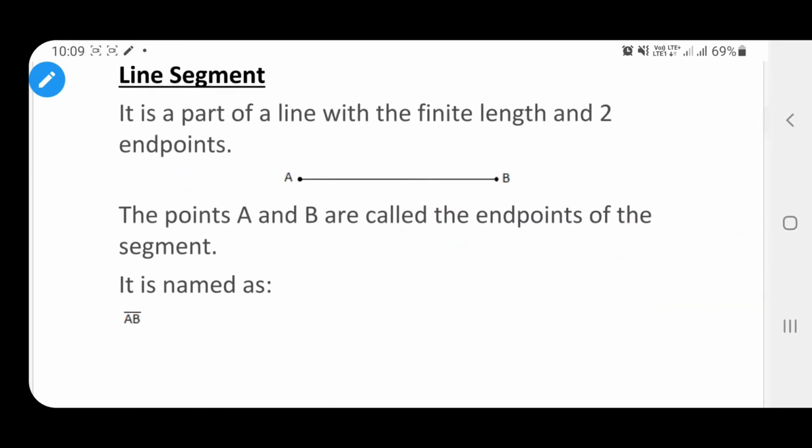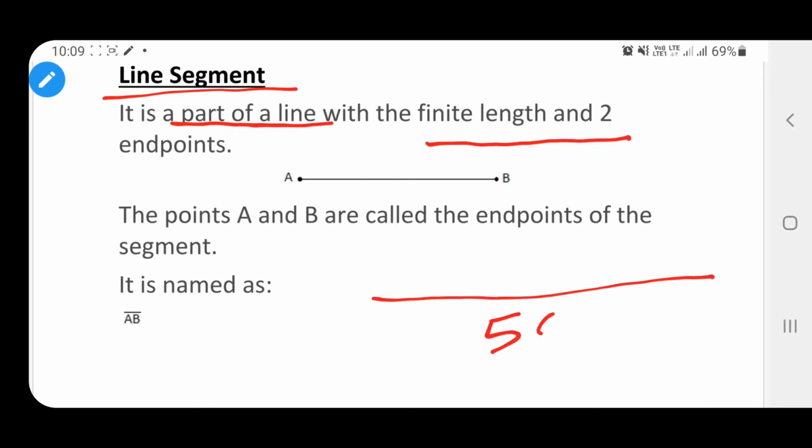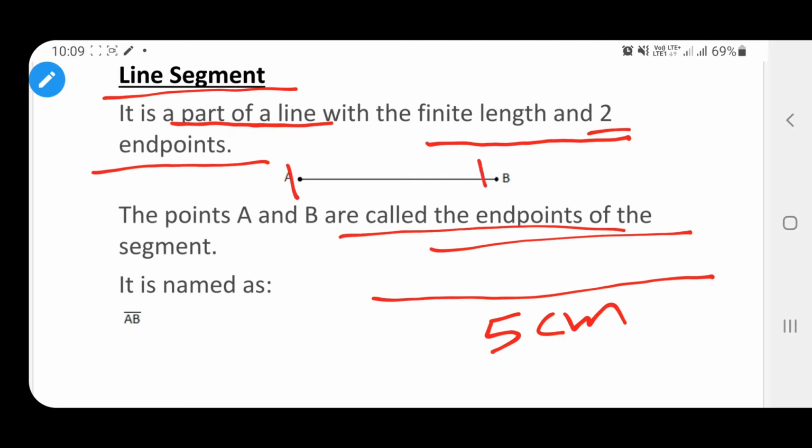Next we will see what is called line segment. Line segment is a part of a line with a finite length. We can measure the length. Finite means we can measure it, suppose 5 centimeter, 6 centimeter, and it has two endpoints. Always remember, the line segment always has 2 points. You can see in the picture here, A and B are called the endpoints of the line segment, and this is denoted by AB, with a line segment symbol above.